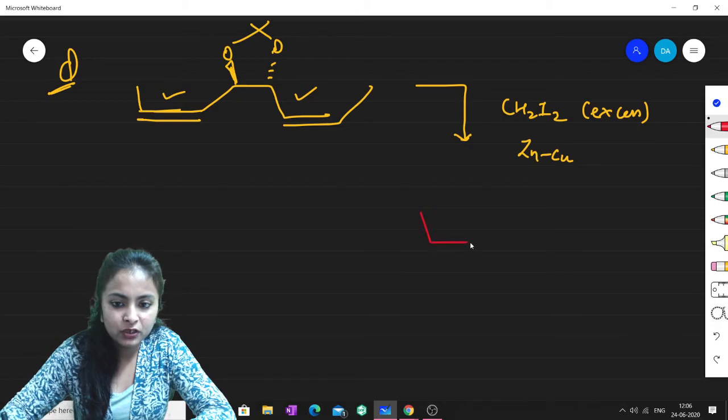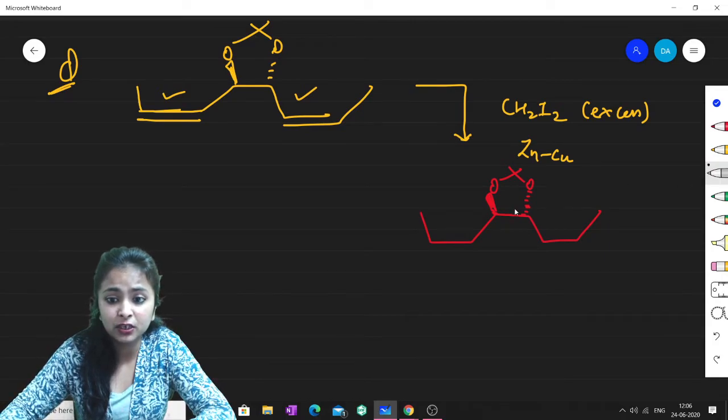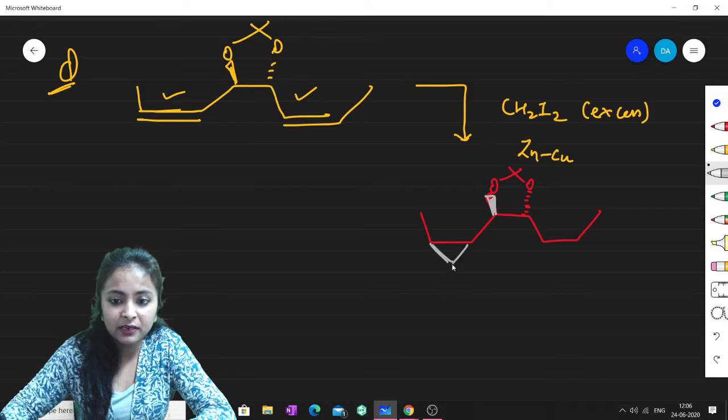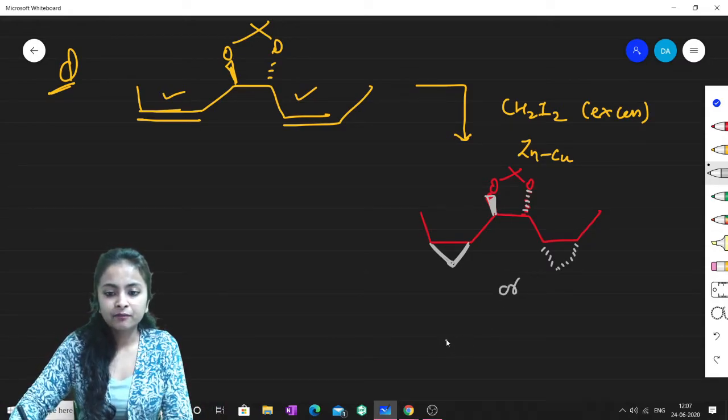Now the question arises: what should be the orientation? I don't think I need to tell you anything; you must have understood what the orientation should be. It is very much clear that this one is above. So this cyclopropane will be above only, and this one is downside, so obviously this particular one should be down only. Am I clear? You can write it like this, or you can write the same product like this as well.